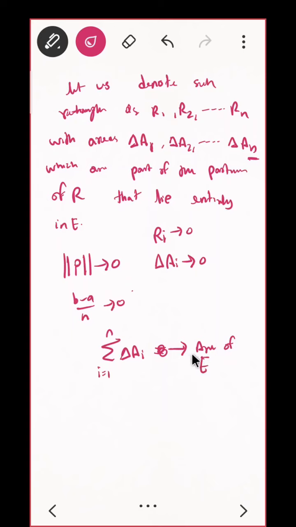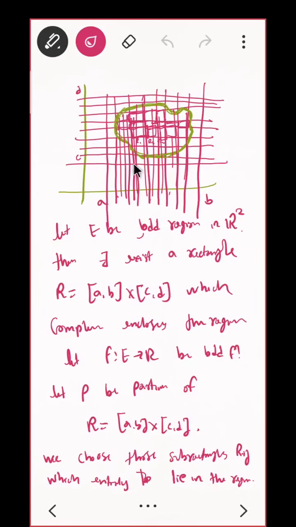That is not equal to the area of E, it just tends to the area of E. Is it clear? All these will just be points, so I need to just count the number of points.